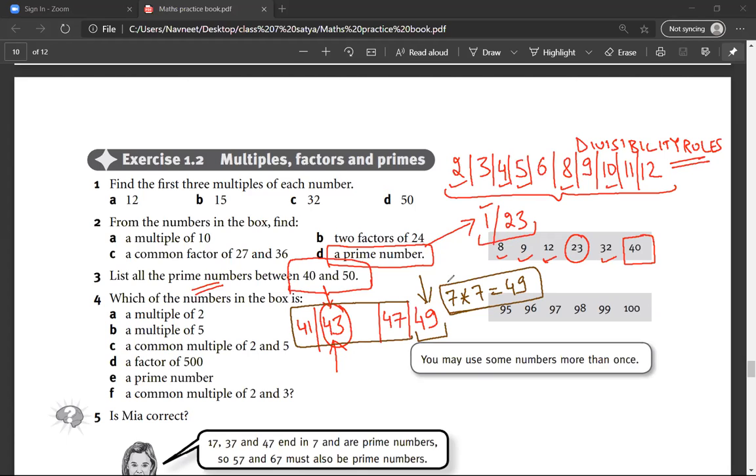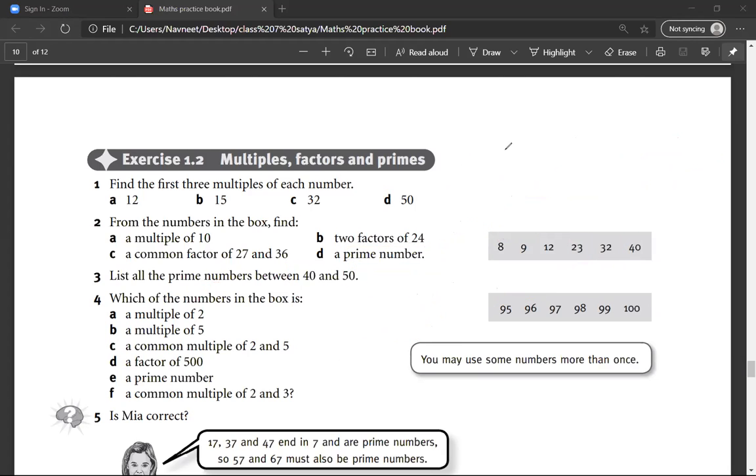Do you agree? Yes sir. So the only prime numbers that we have between 40 and 50 are 41, 43, and 47.